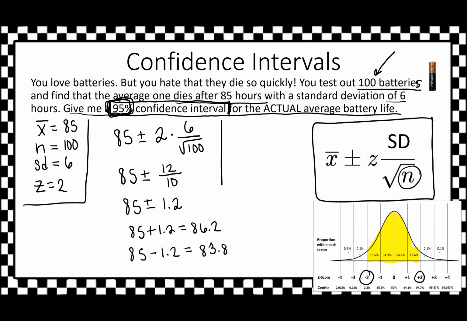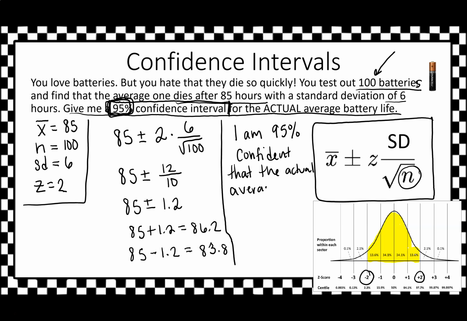So what's our range? We actually have to write a confidence interval. When I'm asking for this, I definitely want you to write a sentence. Okay, so you're going to say that I am 95% confident that the actual average, and technically we're talking about the actual average of the population, but we don't need to say that.